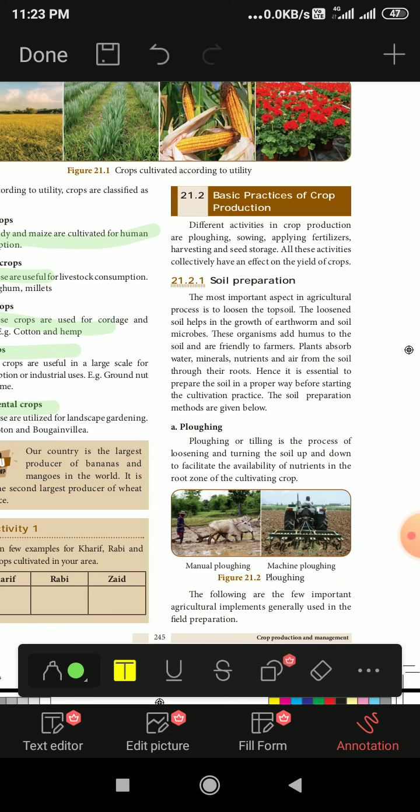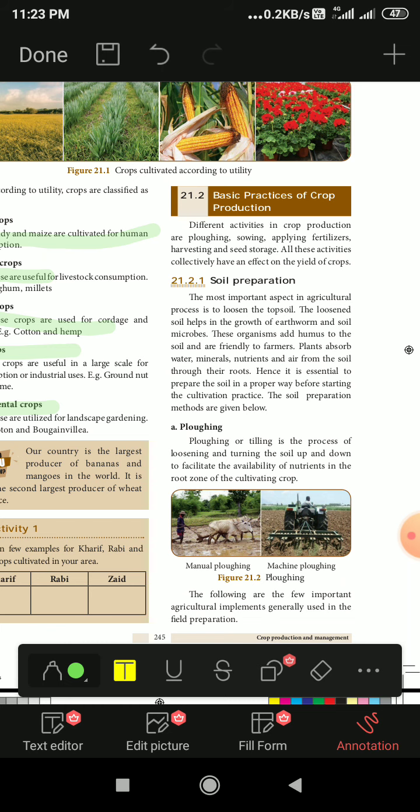Soil preparation. The most important aspect in the agriculture process is to loosen the topsoil. We have to make the topsoil loose, and only then will the roots of the plants go deep under the soil and get the minerals and water. The loosened soil helps in the growth of earthworms and soil microbes.